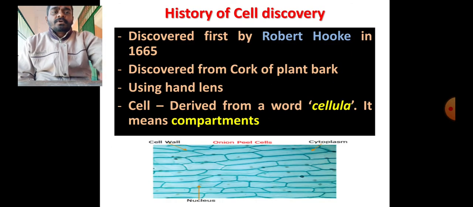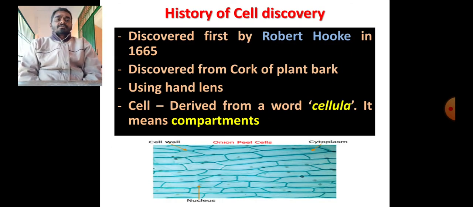Now let's know how the word cell came about and who first discovered cells. The cell was first discovered by Robert Hooke, very long back in the year 1665. He discovered it from a cork. Cork is a common plant material found in the bark of the plant. You might have seen it in some bottles which are covered with cork, a gently soft plant material. Robert Hooke took such cork and cut slices of it.